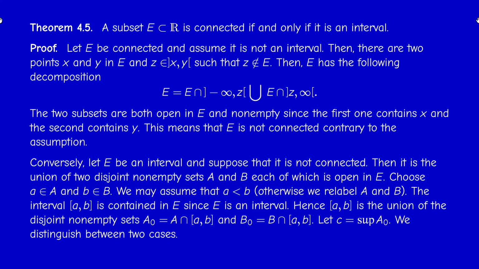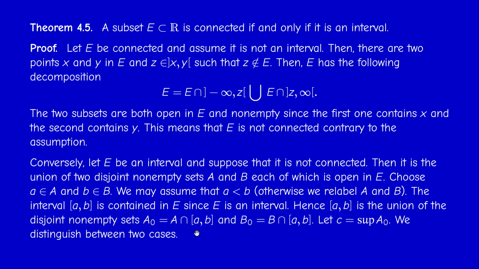First case, c, the supremum of A0, belongs to A0. What happens in this case? Then necessarily c cannot be equal to b, because if c is equal to b, then b by definition would belong to A0 and B0. But the intersection is empty, because A and B are disjoint.